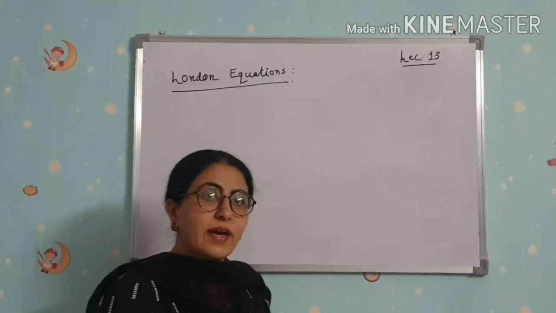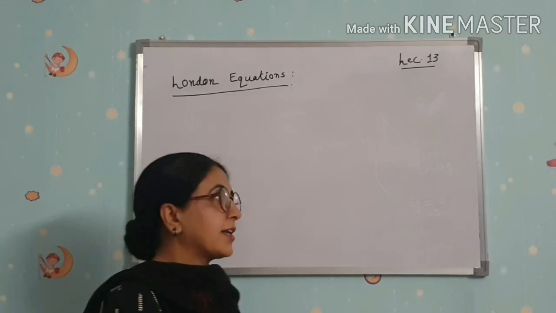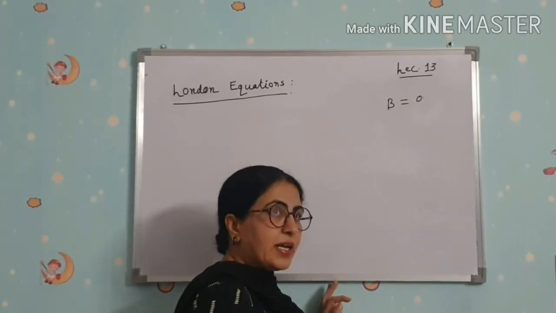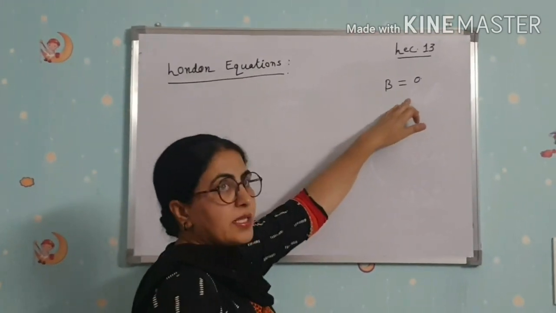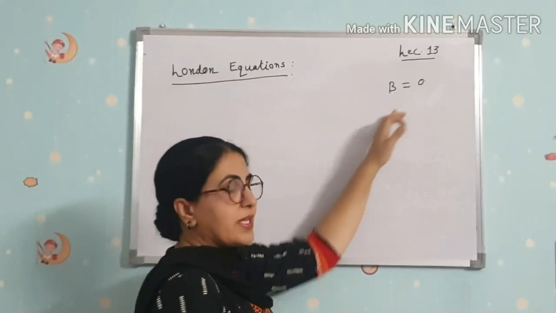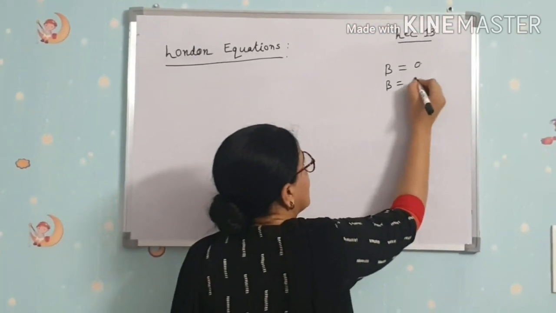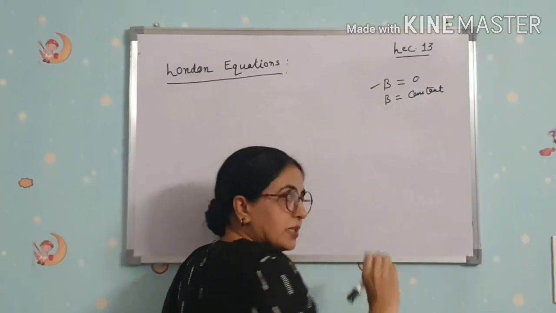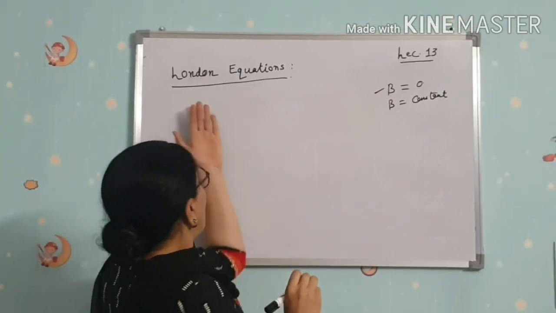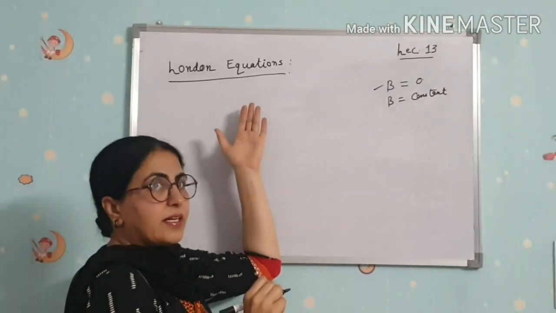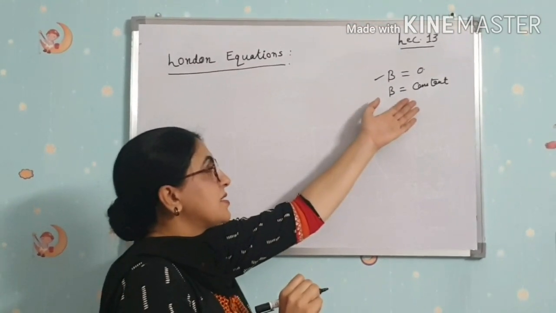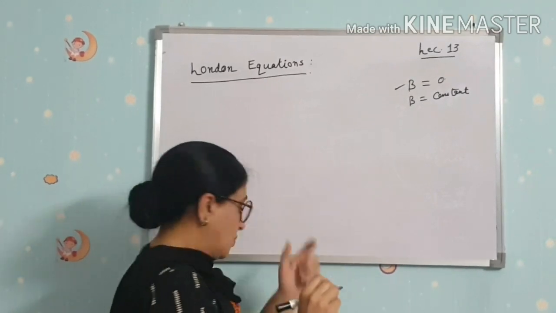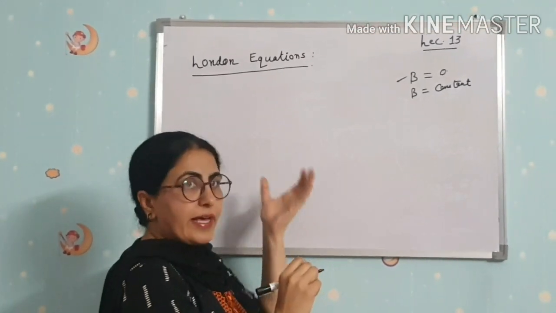We have studied the Meissner effect. According to that effect, B is equal to 0 inside a superconductor. This B equal to 0 was contradicted by Maxwell's equation, which said that B is equal to constant. So Maxwell's equation contradicts the Meissner effect. The two London brothers in 1935 removed this discrepancy. So we will study these equations and their derivations.